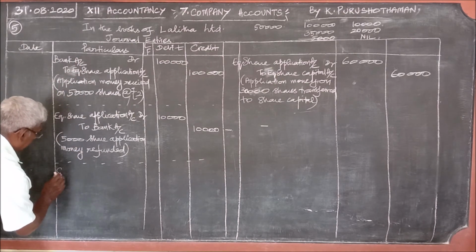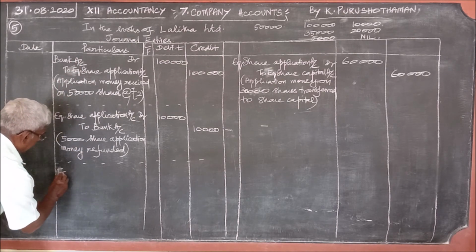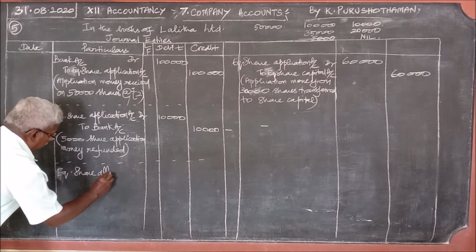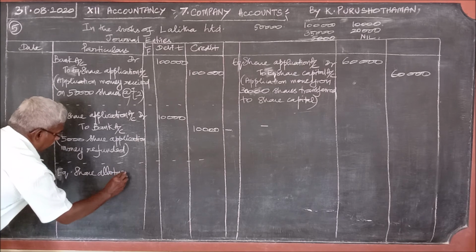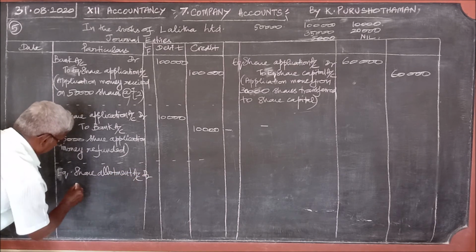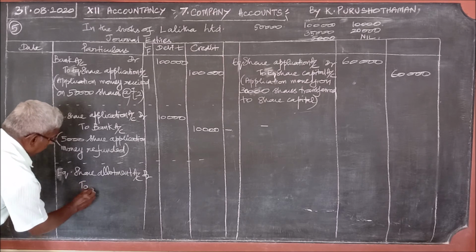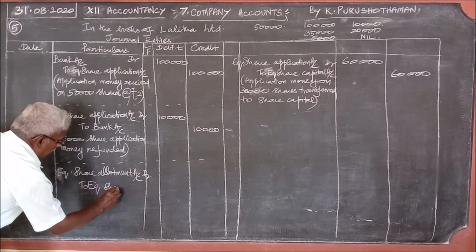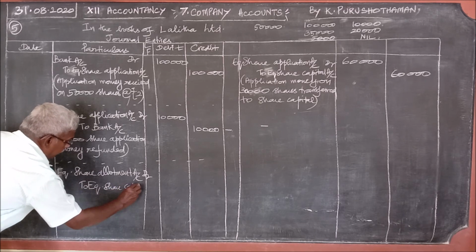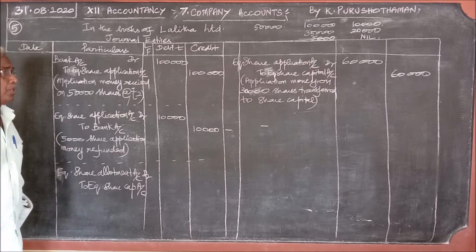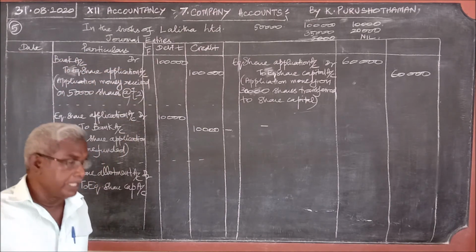Share allotment account, that is equity share allotment account debit to equity share capital account.